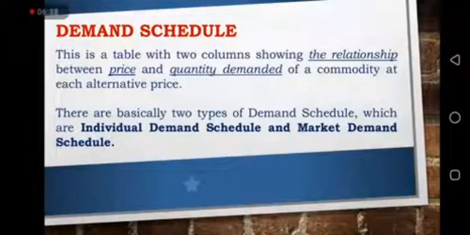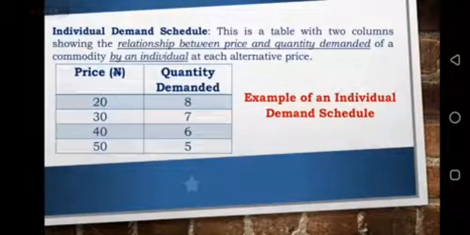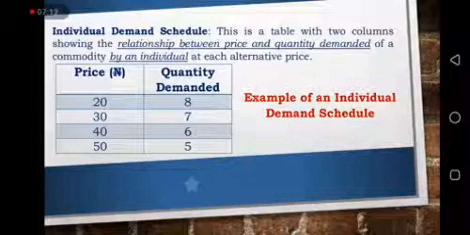So there are basically two types of demand schedule. We have the individual demand schedule and we have the market demand schedule. Now, an individual demand schedule is a table with two columns that shows the relationship between the price and quantity demanded of a commodity by an individual. That is, a particular person's demand schedule at each alternative price.